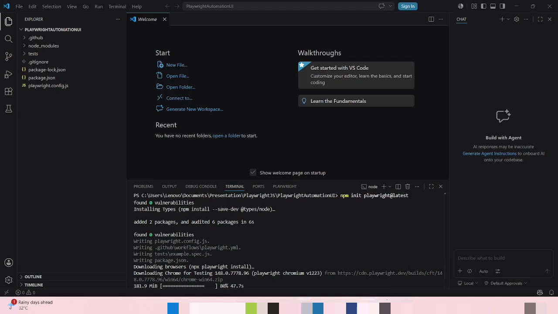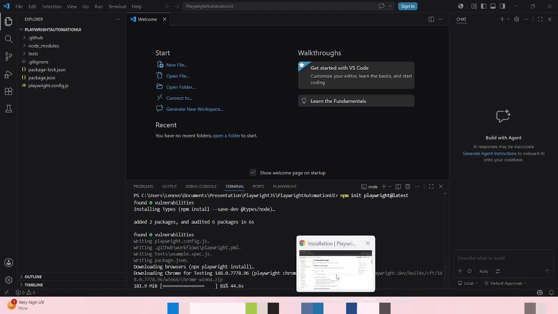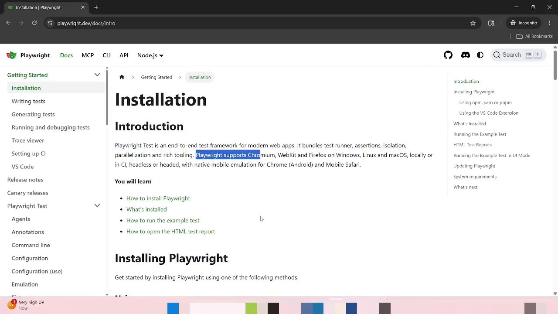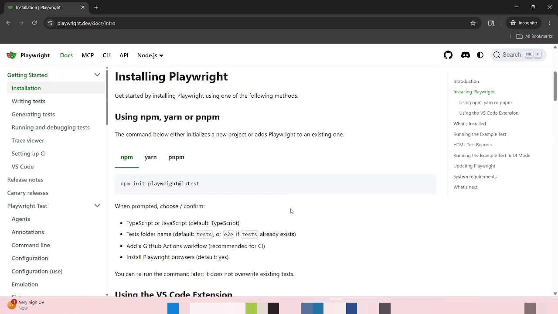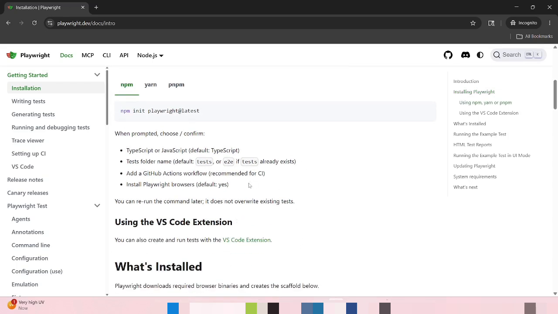And also you can read before that installation. You can go through these documents and you will understand clearly. They documented very well, and they have given steps also: choose TypeScript or JavaScript, the test folder name, end-to-end tests, and GitHub Actions, yes or no. Then it will install Playwright.